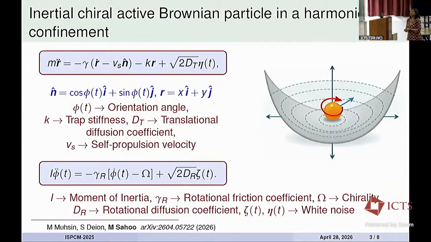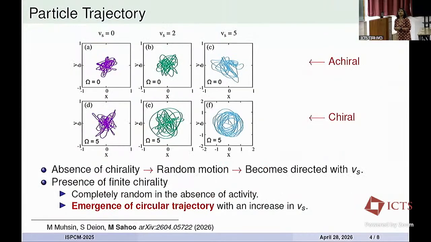that evolves with time like this, with I as the moment of inertia. The chirality can be introduced to this dynamics by a torque-like effect, where capital omega is the strength of the chirality. With such dynamics, we first investigated the particle trajectory. What we observed is that for an achiral particle, that means in the absence of chirality, the particle trajectories are completely random, and that gets directed with increase in self-propulsion velocity. That is what we expect.